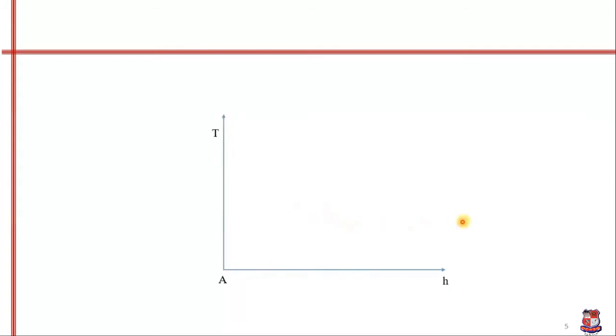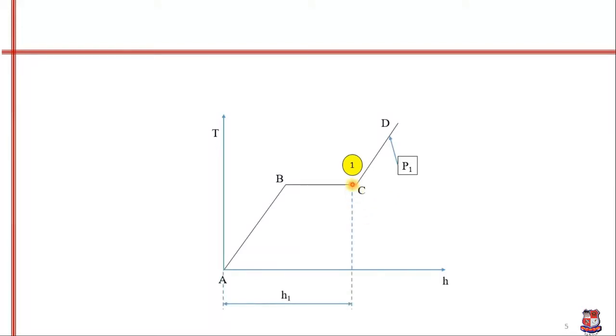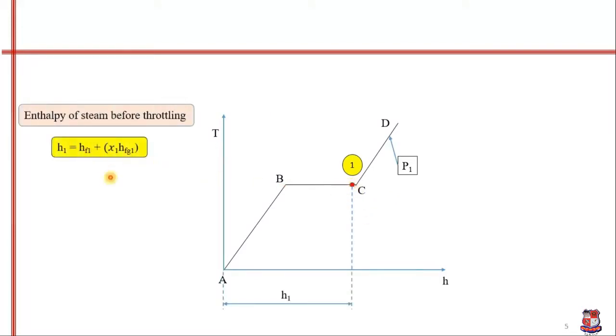So let's have a look at the process on the T-H plot. First, we have some pressure and we have collected a sample of wet steam. Wet steam is present between point B and C, so we have collected the sample from this point, which is in the wet region. The enthalpy of this point is equal to hf1 plus x1 hfg1. This equation I already explained in the properties of steam chapter. This is the enthalpy of wet steam.